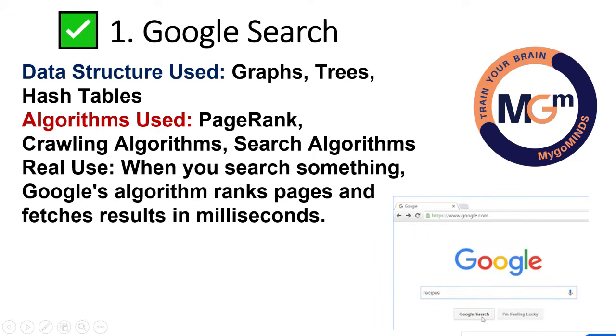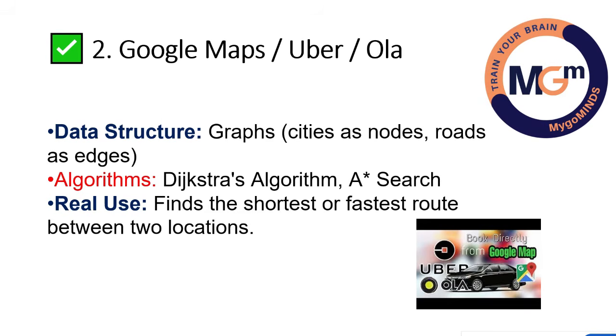Let us see the real world scenarios where we'll use algorithms. Why companies are hunting for DSA developers. For example, if you take a Google search engine, the data will be stored in the form of graphs, trees, hash tables, etc. Mostly the algorithms that we will use in Google search engine are page ranking, crawling algorithms, search algorithms. When you search something in Google, you can see the ranked pages and it fetches results in milliseconds.